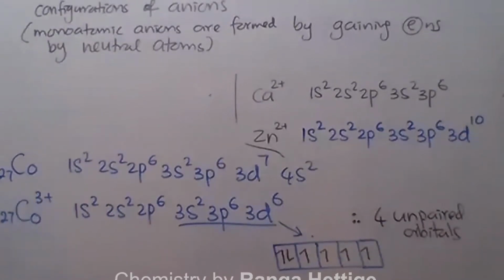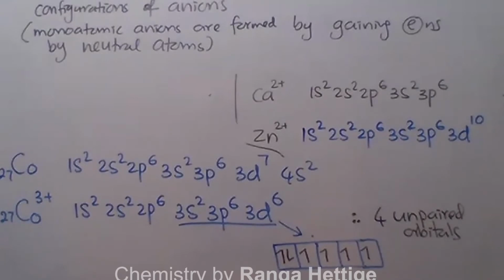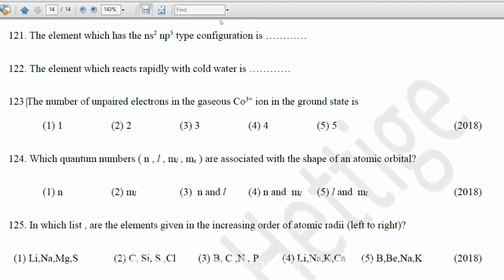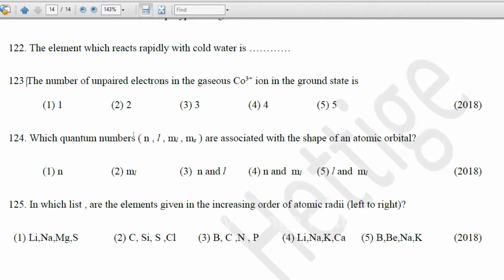Cobalt 3 plus, 4 unpaired orbitals, right? I will share this. So the answer is the number of unpaired electrons in gaseous cobalt 3 plus in the ground state: 4. Unpaired electrons means orbitals with unpaired electrons, so 4 are there. Then 124. Which quantum numbers, n, l, ml, ms, are associated with the shape of an atomic orbital?